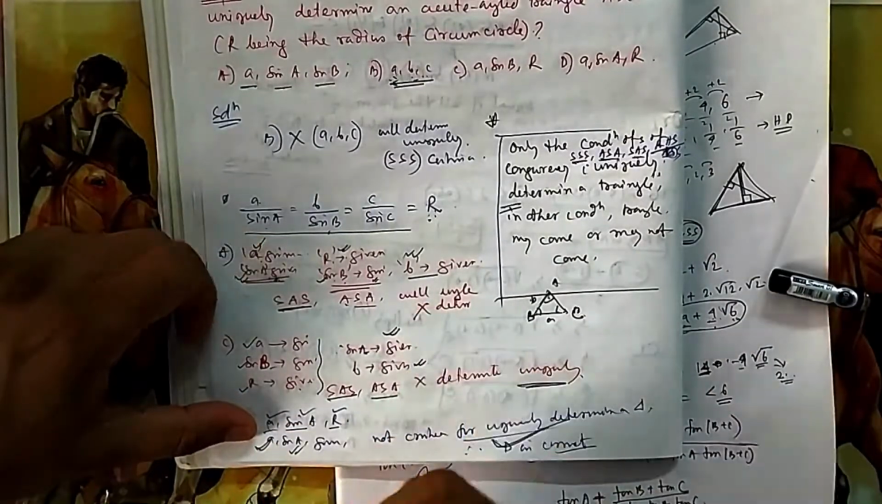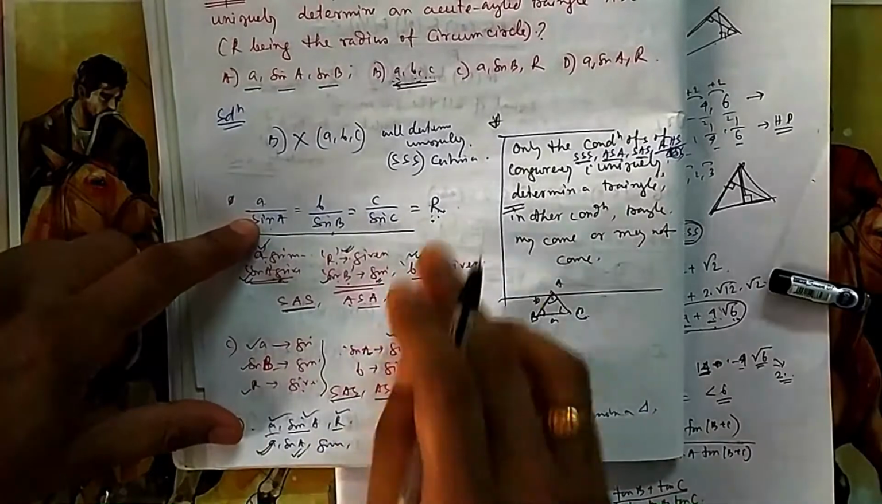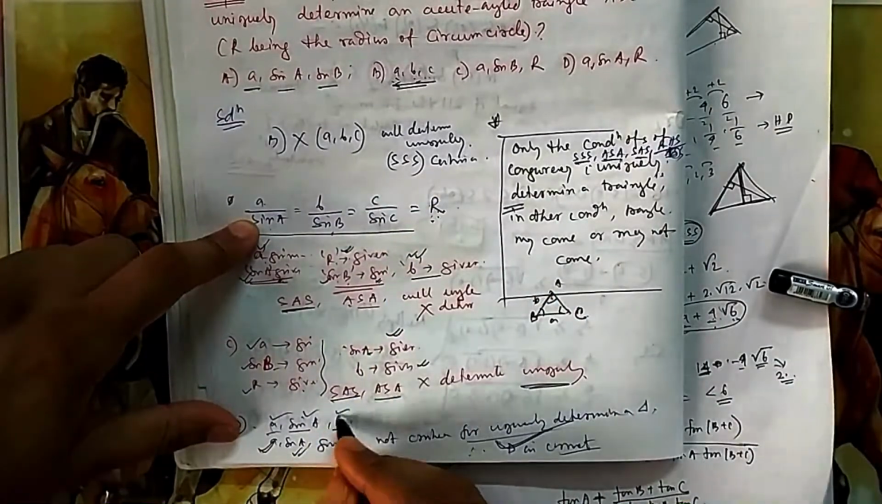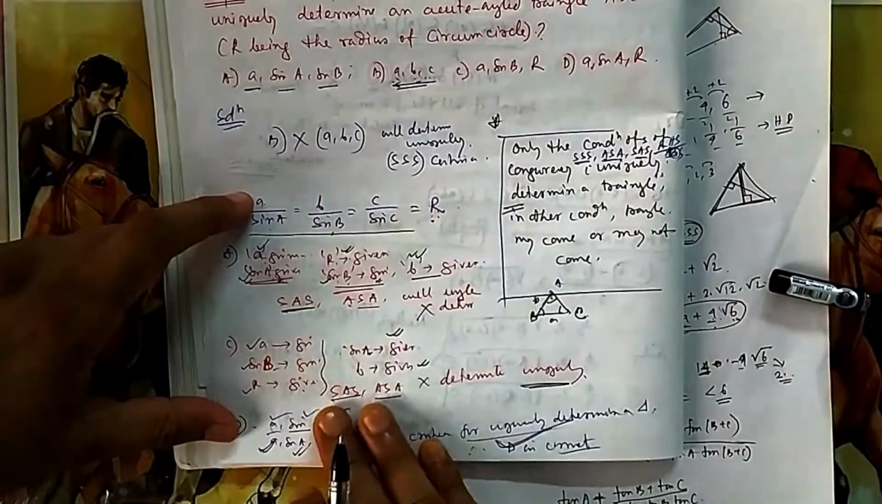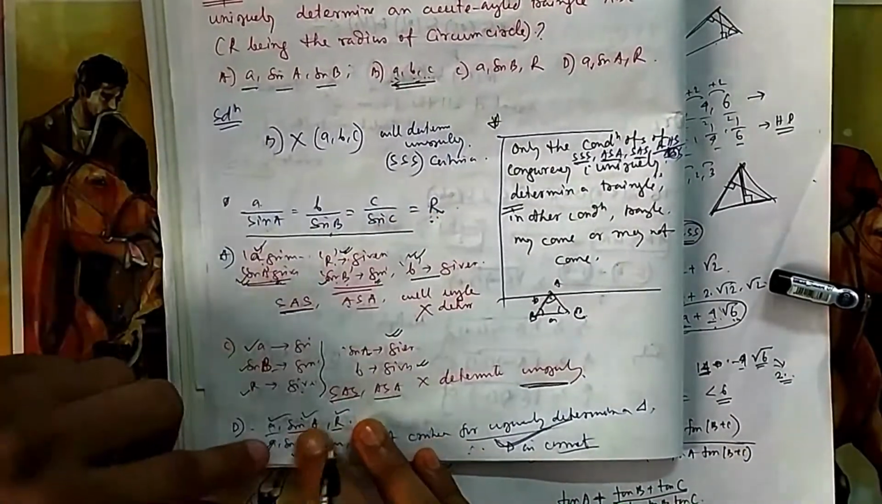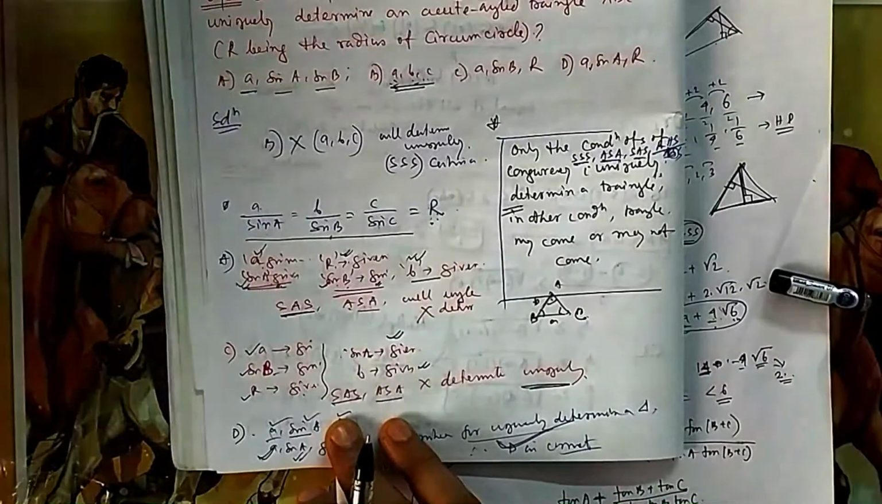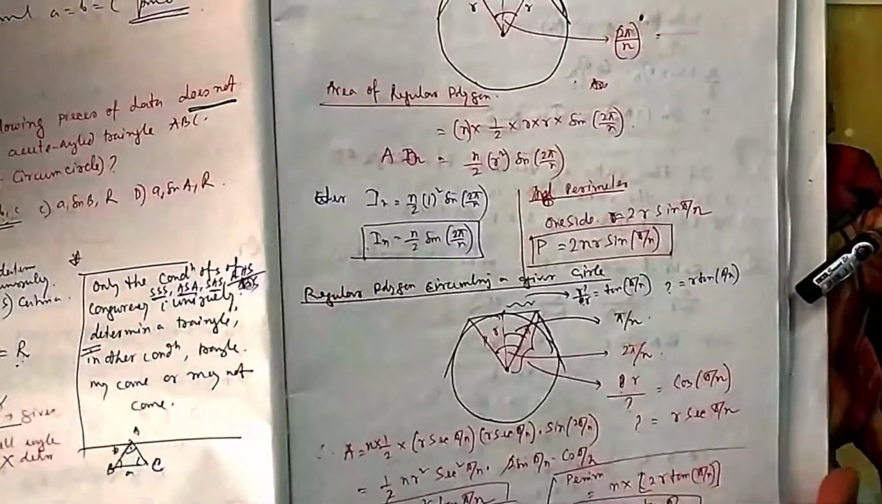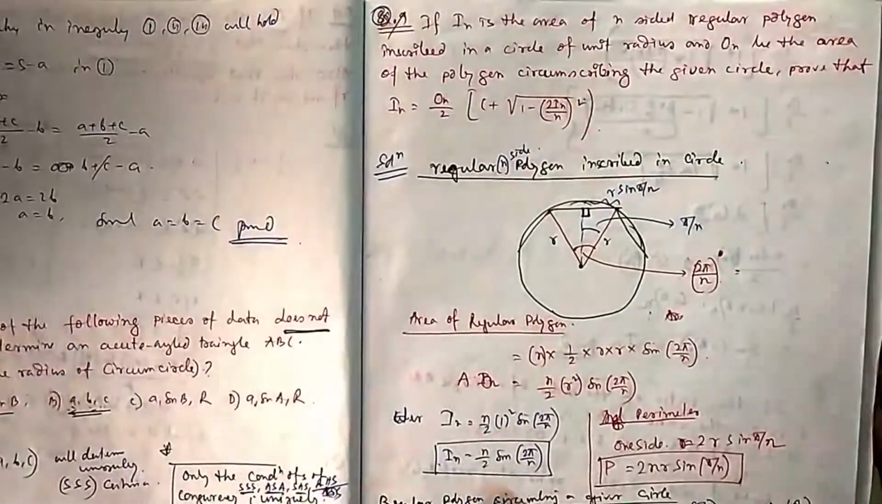You have been given only 2 data effectively. A by sin A is R, so that is redundant data. There is no need of R. If A and sin A are given, then also you can find R. So this R will not give me any extra thing. I know only two things. That's why again this triangle cannot be uniquely defined. For uniquely defining a triangle, you need three things.